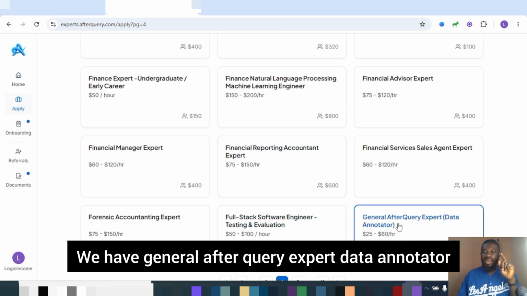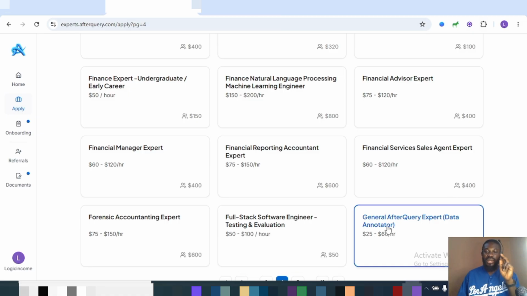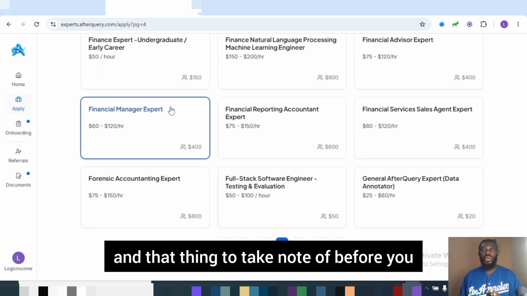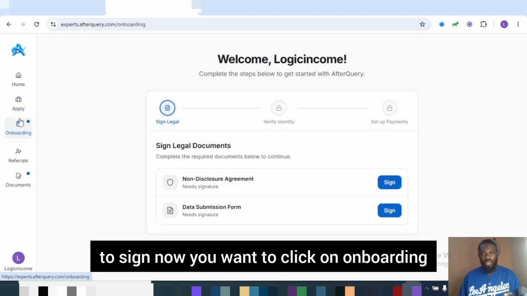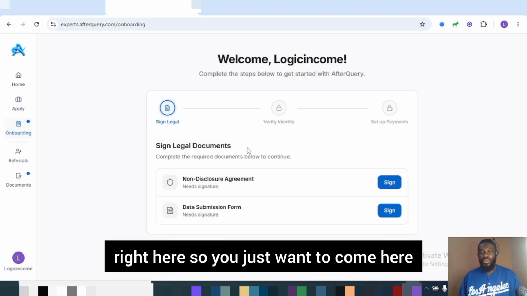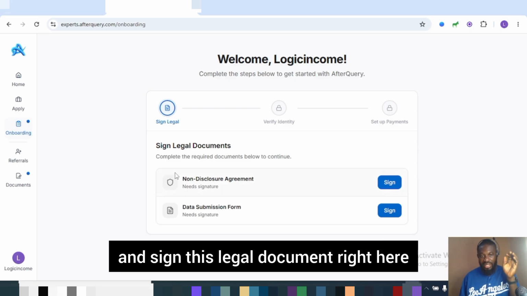Now we have the next one right here. We have general AfterQuery expert data annotator, and this is paying $25 to $60 per hour. Another thing to take note of before you apply is this onboarding. All right, you need to sign. Now you want to click on onboarding right here. So you just want to come here and sign these legal documents right here.